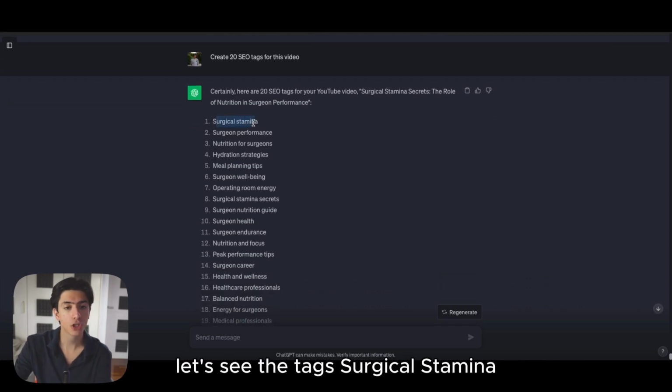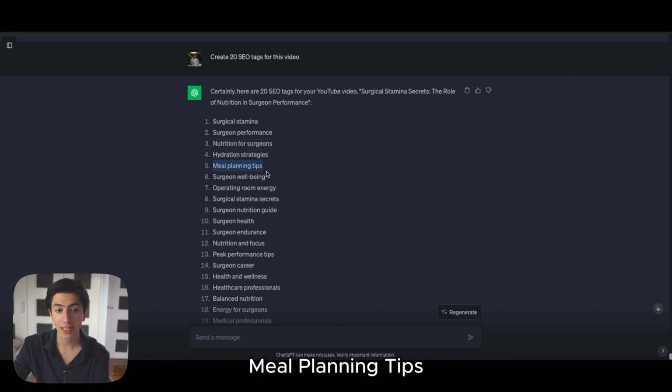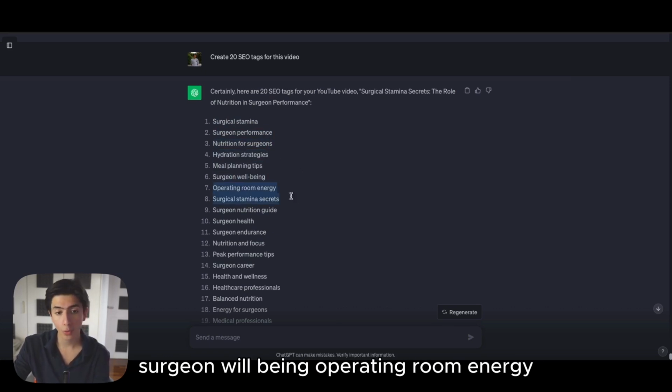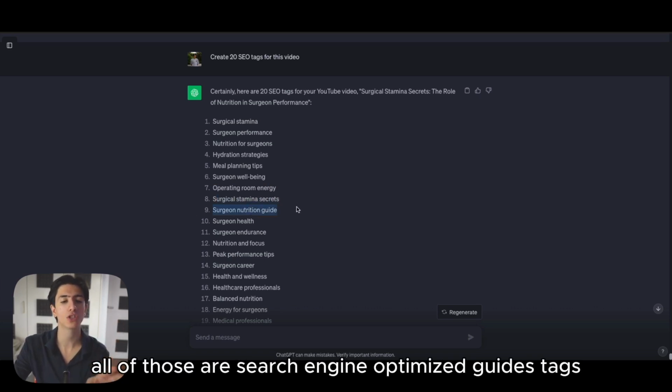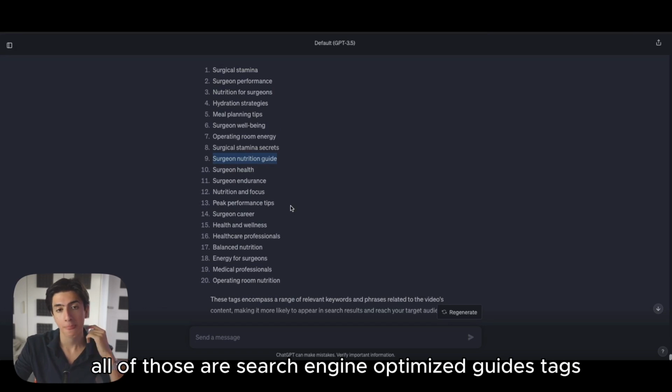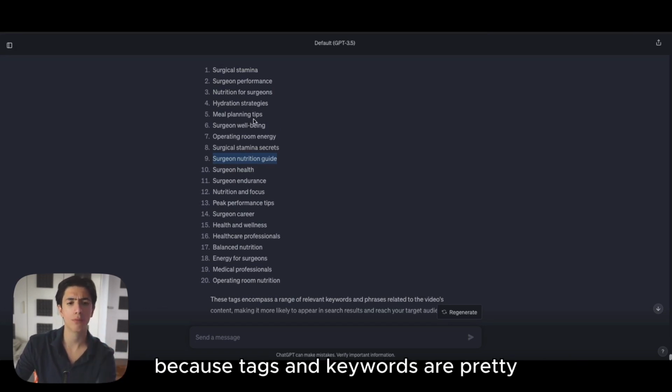Let's see the tags. Surgical stamina, surgical performance, nutrition for surgeons, hydration strategies, meal planning tips, surgeon well-being, operating room energy, surgical stamina secrets, surgeon nutrition guide. So as you can see, all of those are search engine optimized guides, tags. Now, you can see that they really look like keywords because tags and keywords are pretty much the same thing here.